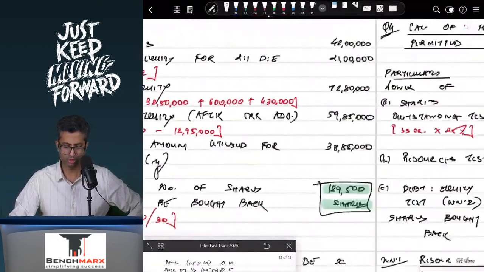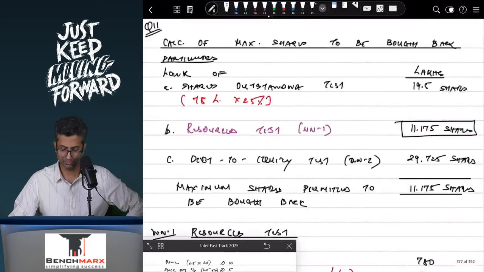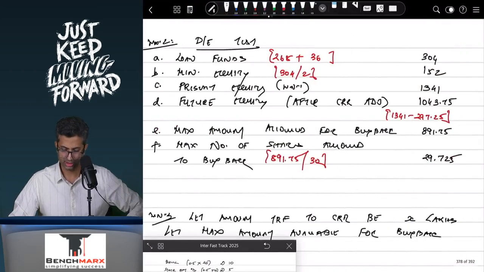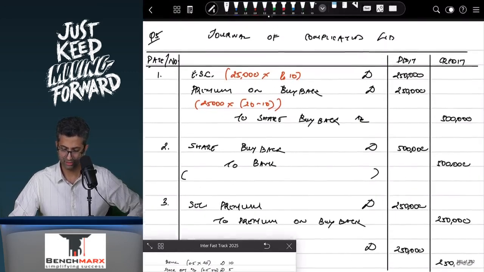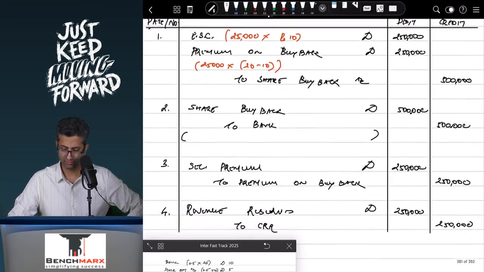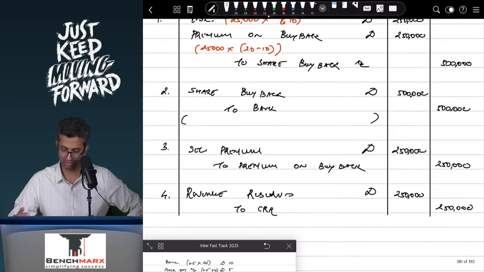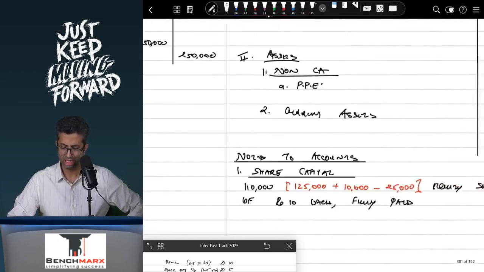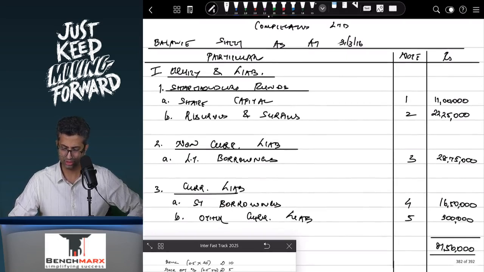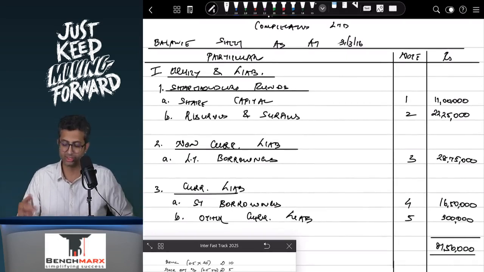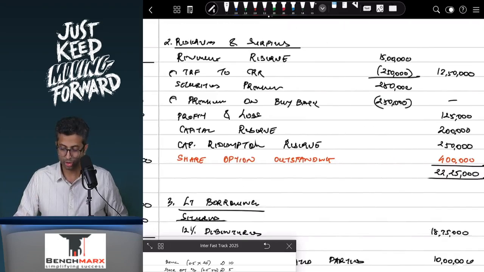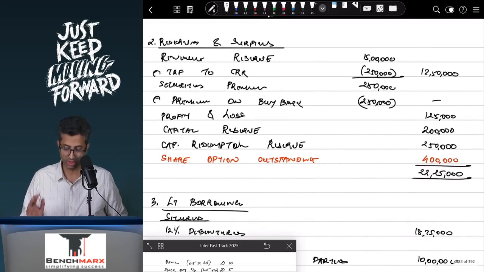So if you were to review the solution for this, this is question number 5. You can say 2,50,000 share buyback, securities premium and then revenue reserves. If you had to prepare the balance sheet for this, you'll have 13 lakh 50 in your share capital, out of which 2 lakh 50 is removed. So 11 lakhs is remaining. In your reserves, out of the revenue reserve, 2 lakh 50 is transferred. Securities premium becomes 0. Profit and loss remains as it is. Capital reserve remains as it is.